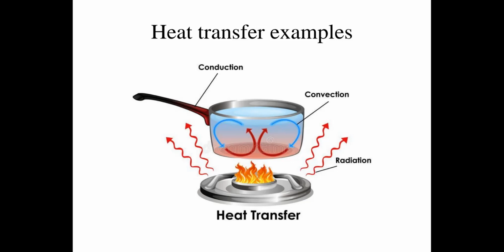Once again, those are the modes, and now we go to some laws related to heat conduction.